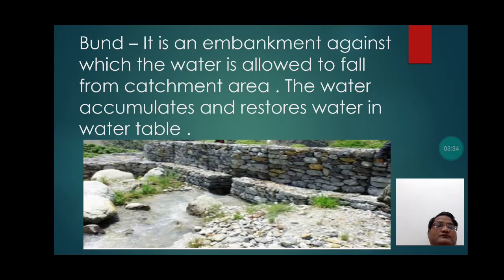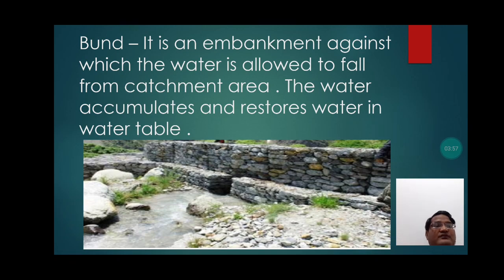Bund. It is an embankment against which the water is allowed to fall from the catchment area. The water accumulates and restores water in the water table.